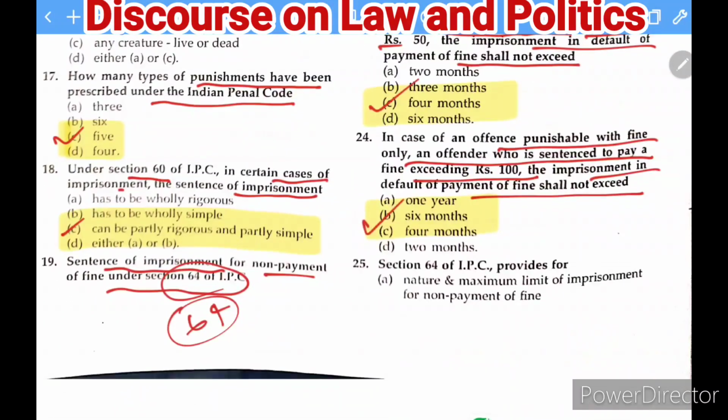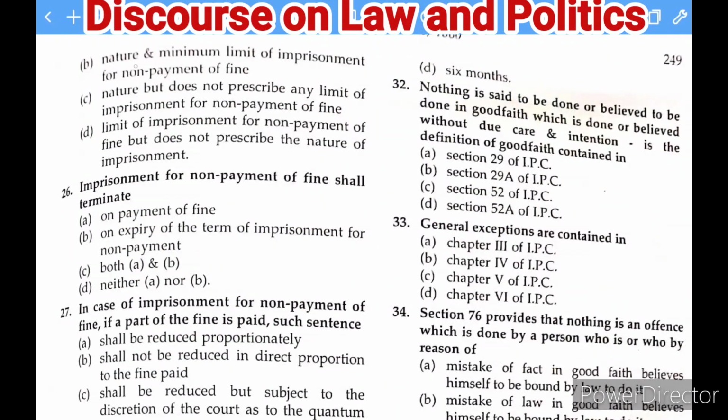Next question. Section 64 of the IPC provides for the following options: nature and maximum limit of imprisonment for non-payment of fine; nature and minimum limit of imprisonment for non-payment of the fine; nature but does not prescribe any limit of imprisonment for non-payment of fine.